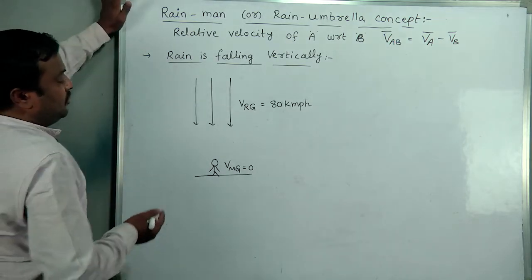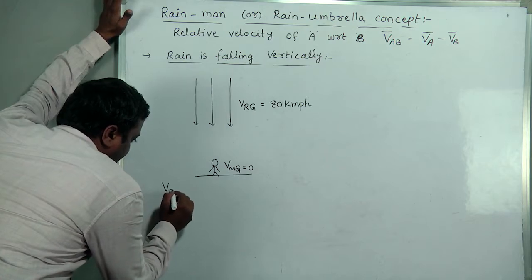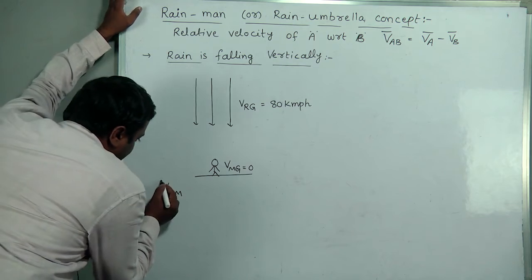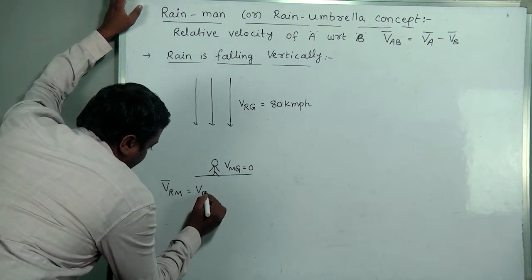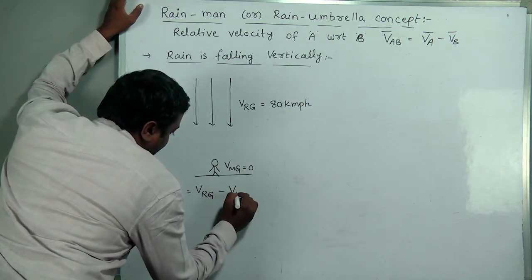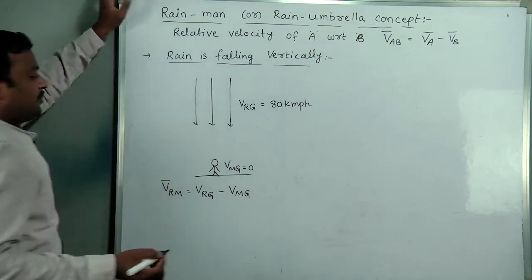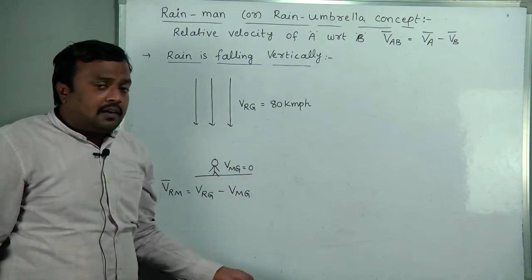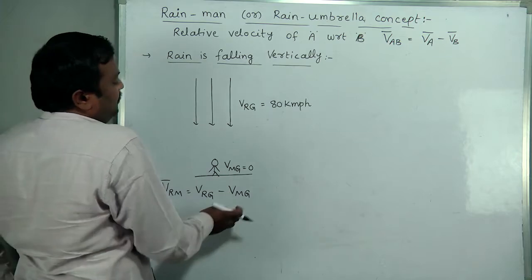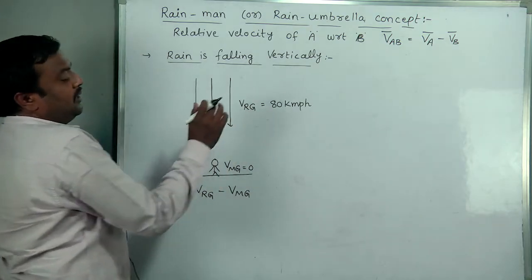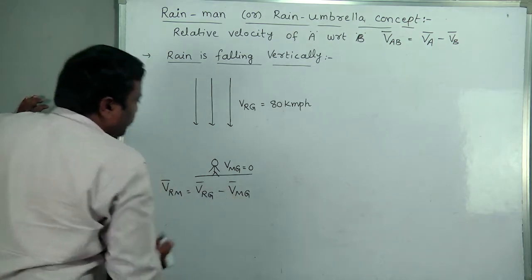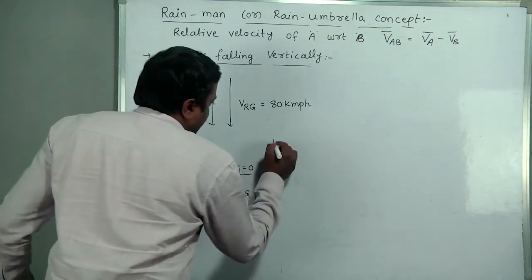So finally, what should we find? We should find the velocity of rain with respect to man. Velocity of rain with respect to man is nothing but velocity of rain with respect to ground minus velocity of man with respect to ground. Whether or not you write with respect to ground, that is the individual velocity of man, Vm, and the individual velocity of rain, Vr. Got it? Now you see in vector form, draw this 2-dimensional picture.